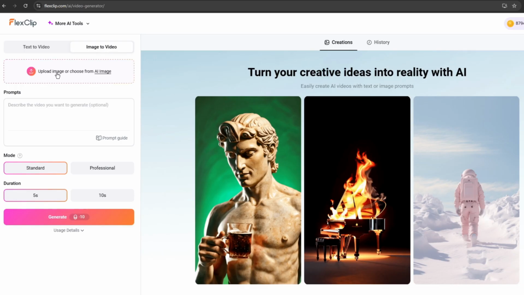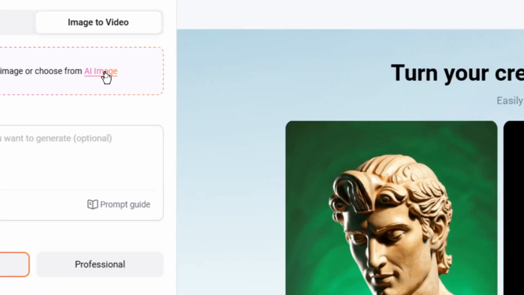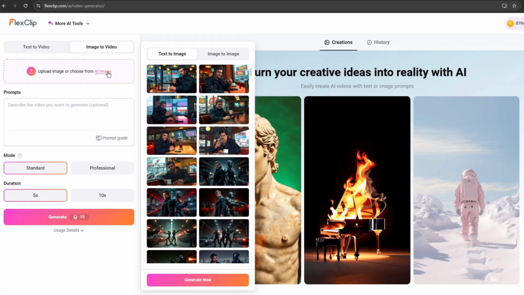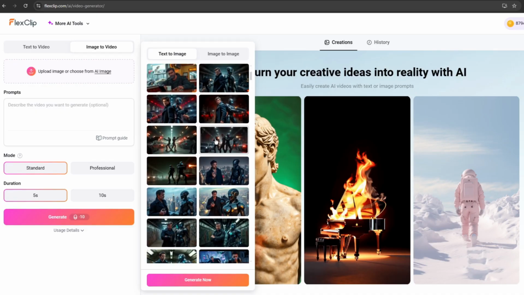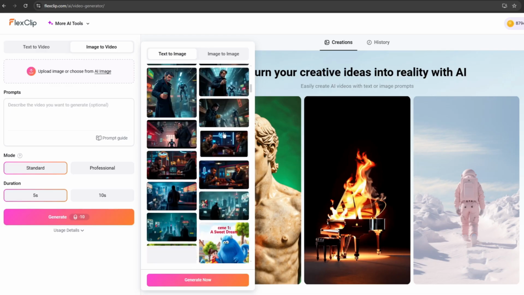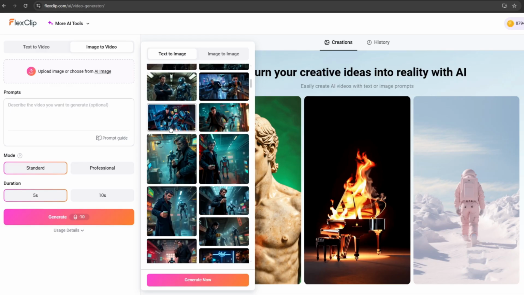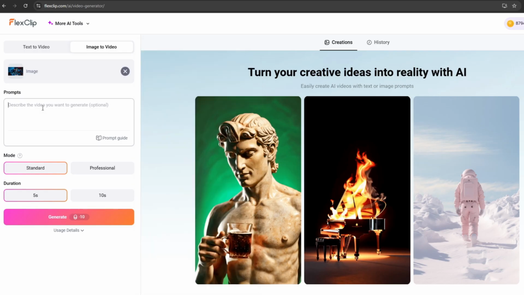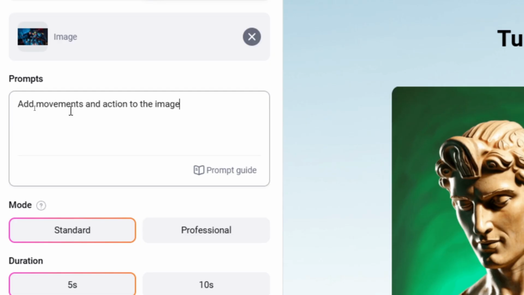So what you need to do here is to go ahead and upload all your images, but because you have already generated images in this tool, we can as well just go ahead and tap on AI image, and this will take us to our gallery where we can find our images. So I'll take these images one by one, and then we shall try to convert them into video. For instance, let me take this image, then I can just say add movement and action. So I've just asked this tool to add movements and action to the image.